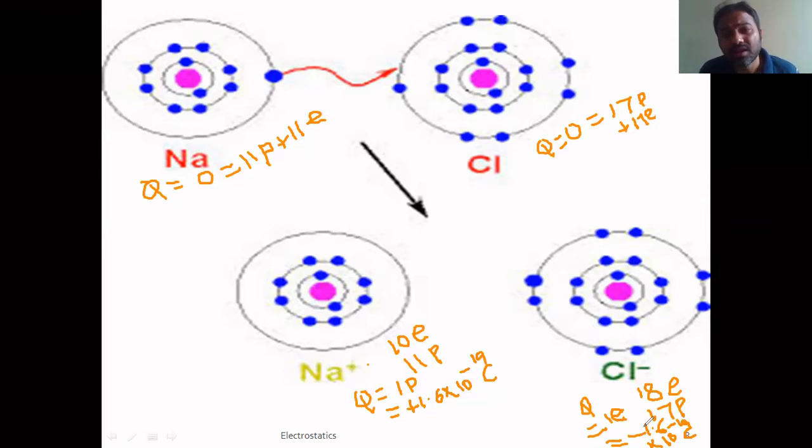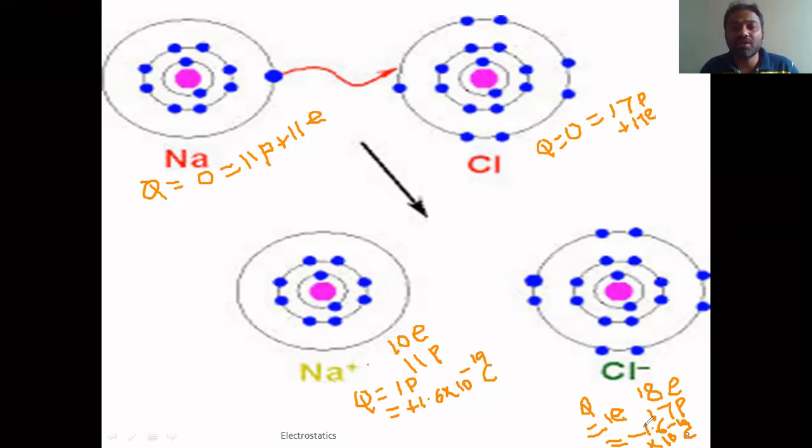So that means on any object, the charge is decided by the number of electrons and protons. If their number is the same, the total charge is zero. If the number of protons is more, the charge on that body will be positive. And the magnitude of that charge you can write here, like plus 2p, plus 3p, and so on. And if the number of electrons is larger in that object, automatically the charge on that body becomes negative.